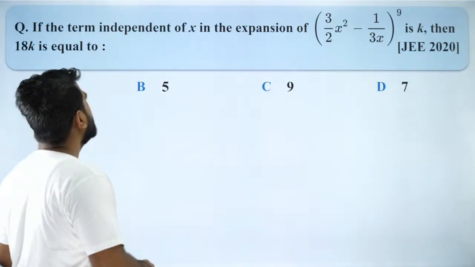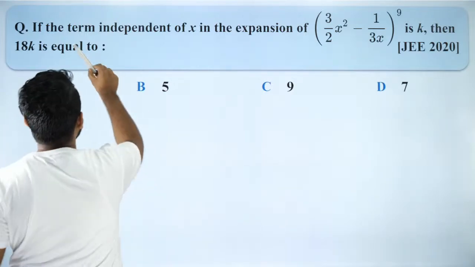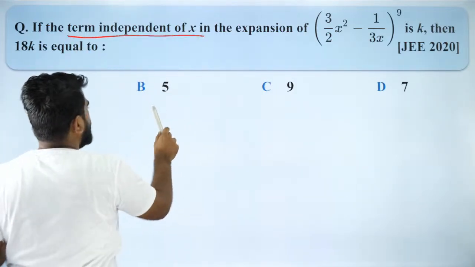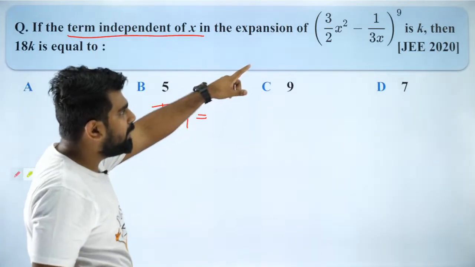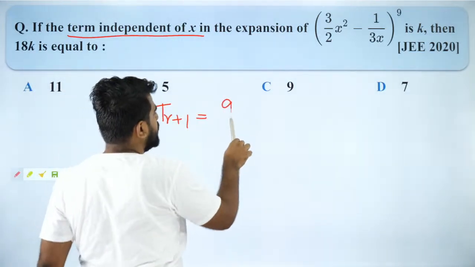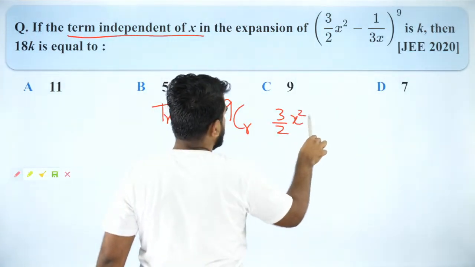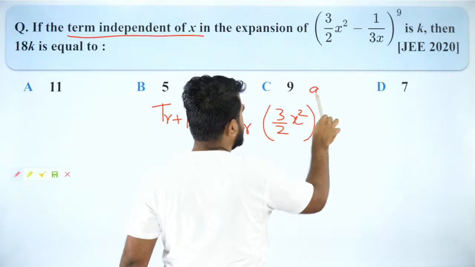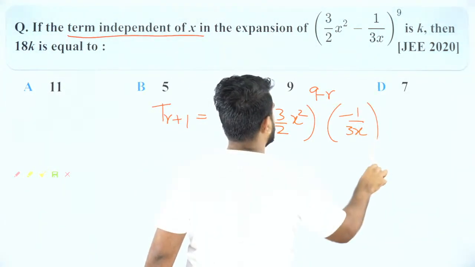Okay. So people, let's try to solve this question. So what do we have here? Whenever you have a term independent of x, you have to write the general term. So that's going to be 9Cr into (3/2 x²) raised to the power 9 minus r into (minus 1/3x) raised to the power r.